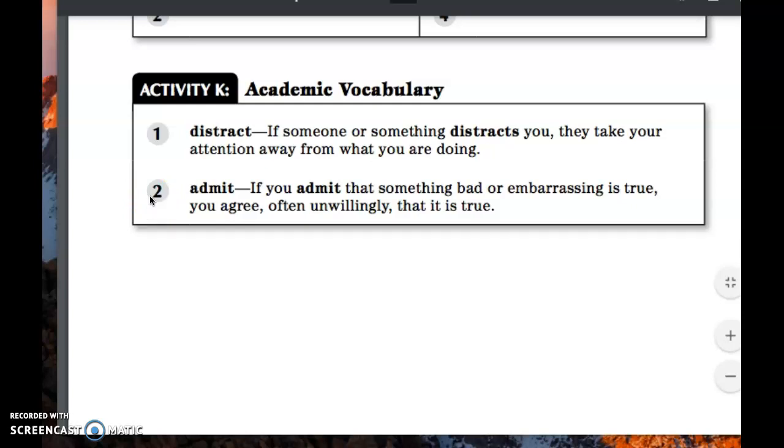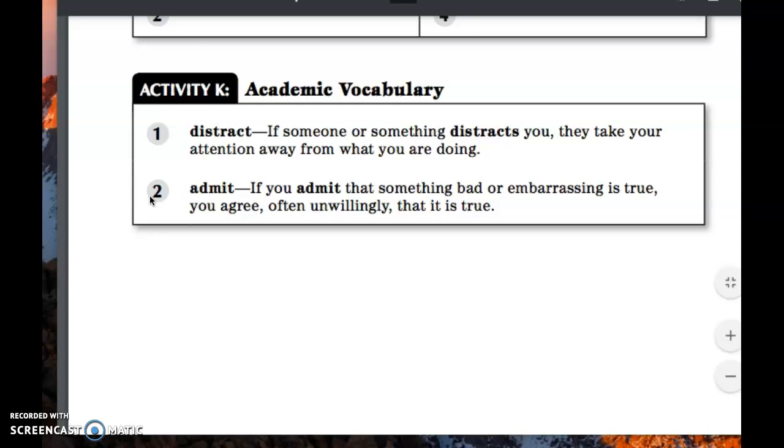If you're reading a book and loud music is playing, the music might be distracting you. Correct.